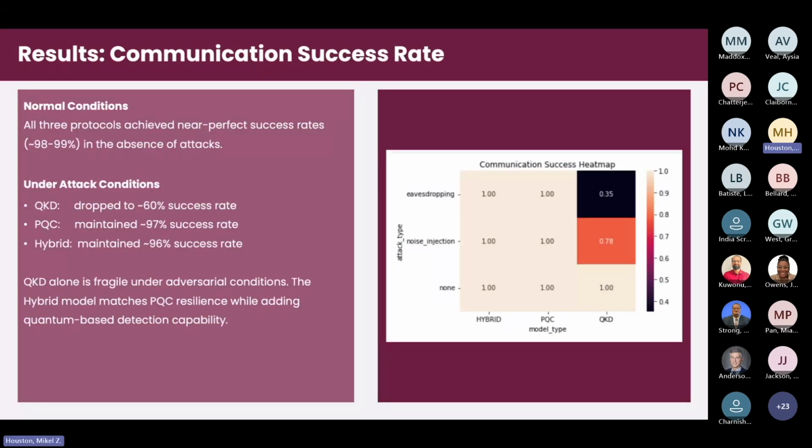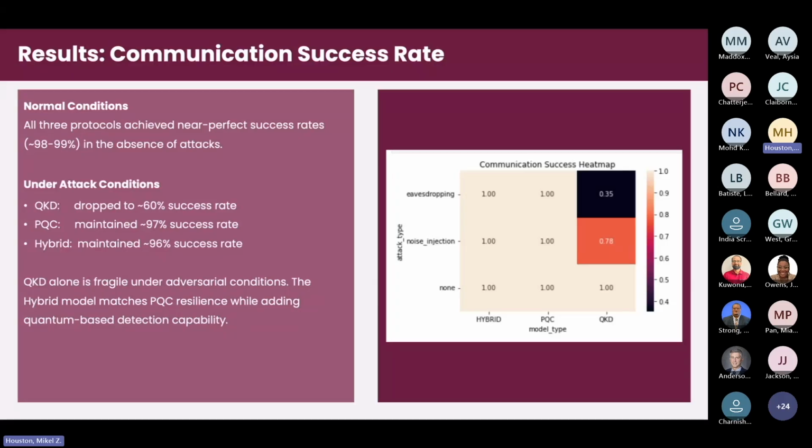So going into the communication success rate, these told one of the most important parts of the story. Under normal conditions, all three protocols performed nearly identically, between 98 to 99% success across the board, which was expected. The real test was under attack, where quantum key distribution alone dropped under 60%. That's not a minor dip. That is the system failing nearly half the time under adverse conditions. In a hospital, that's unacceptable.